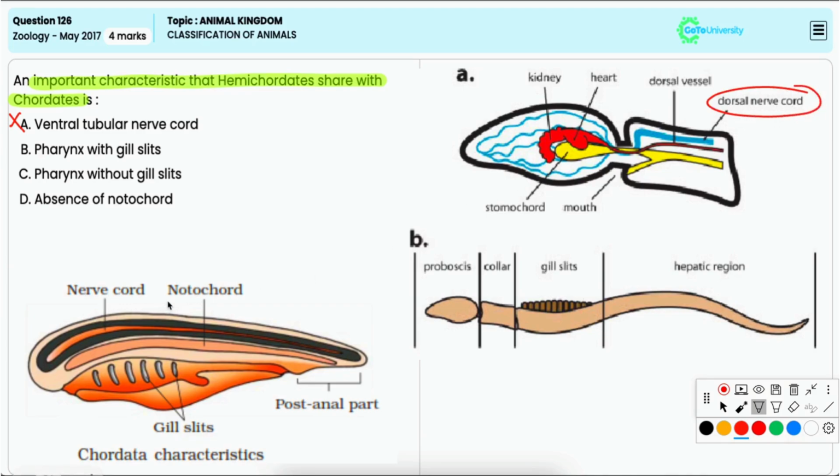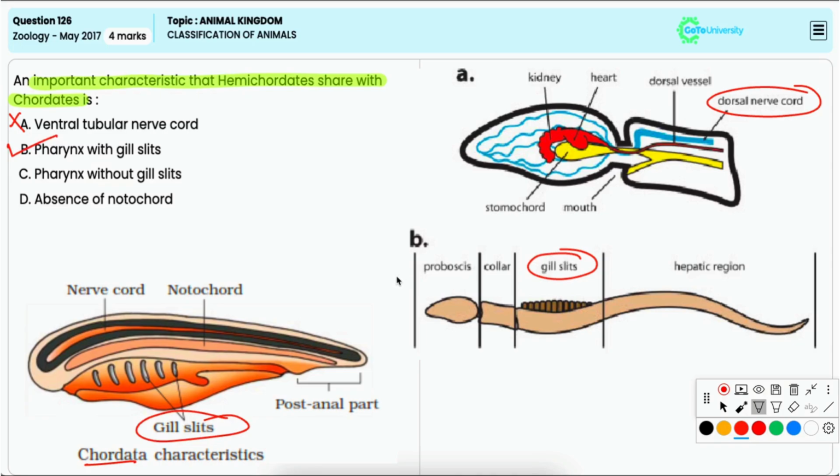Option B, pharynx with gill slits. Now, both hemichordates and chordates share the presence of pharyngeal gill slits. And these gill slits are the openings in the pharynx that allow water to pass through, thus helping in filter feeding as well as respiration. Hence, it is the correct option.